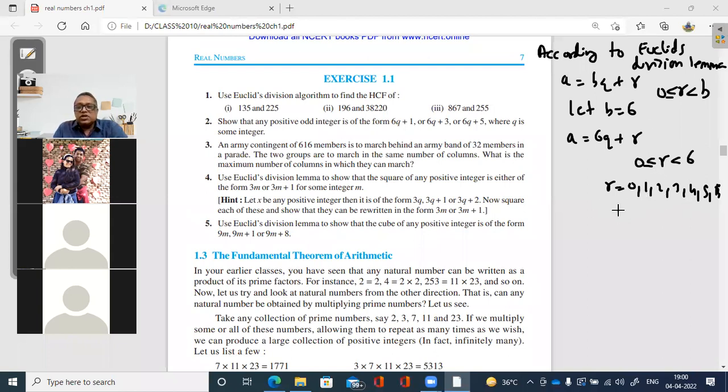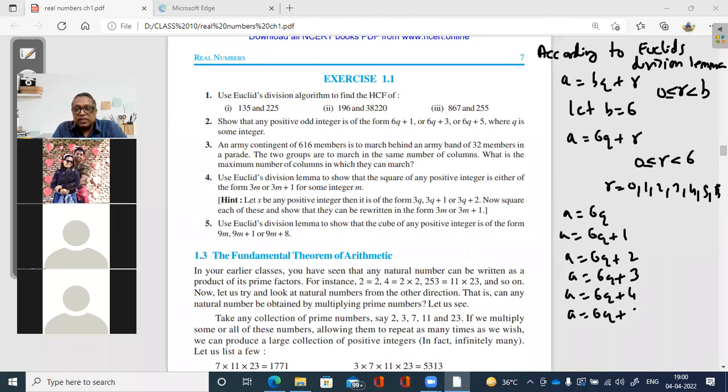Now these are the values that you have to substitute. So A will become 6Q. A will become 6Q plus 1. I am putting different values of R. A is 6Q plus 2. A is 6Q plus 3. A is 6Q plus 4. And A is 6Q plus 5.